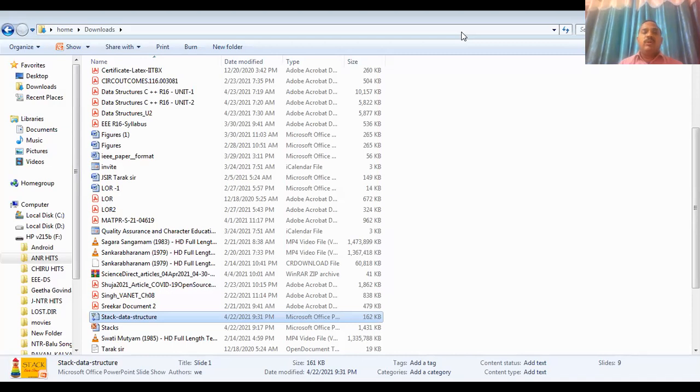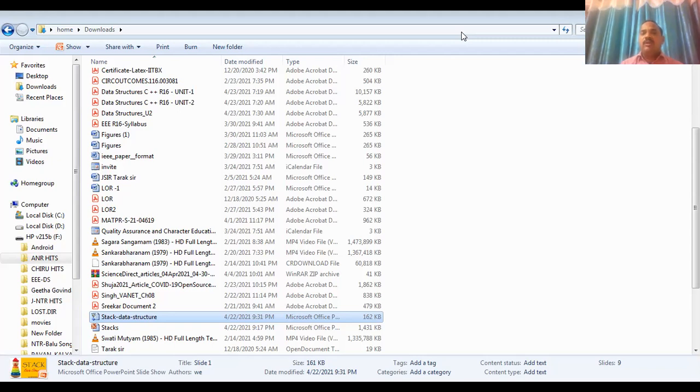Clear? So in a stack, all operations like insertion and deletion are performed at only one end called the top of the stack. Clear? So this is a vertical representation, and this representation is horizontal, whichever you want. So this is the top position. Next is inserting an element, next is deleting an element. Simply, insert and delete operations are done at only one end, that is called the top of the stack.